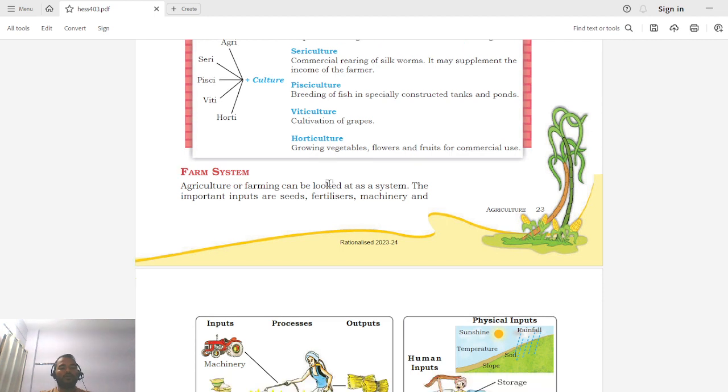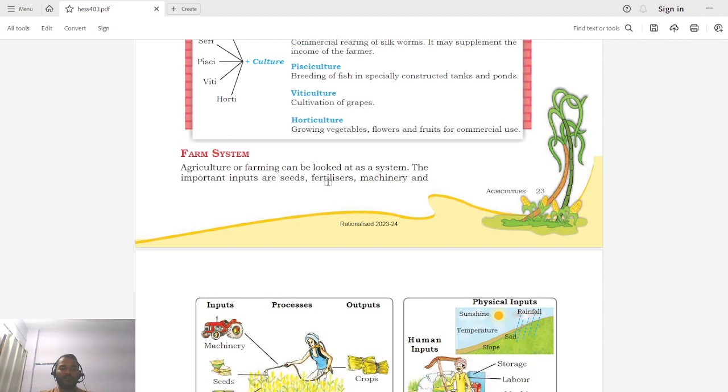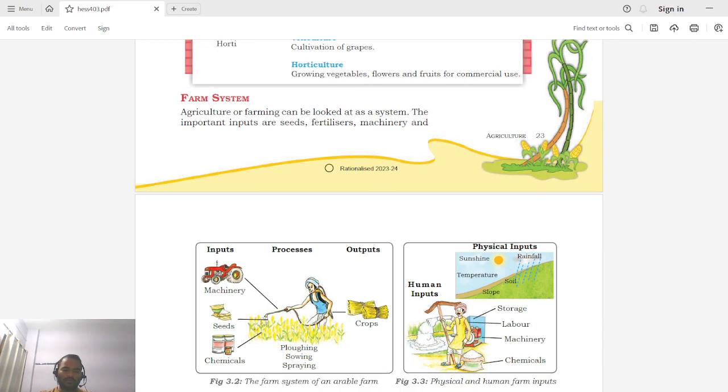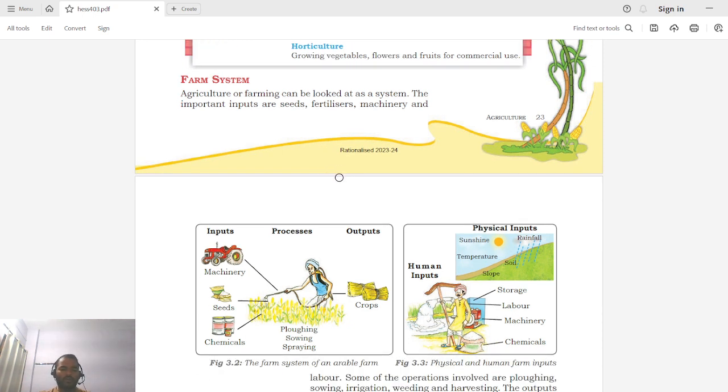Good. Now let us try to understand what a farming system is. Before moving forward, let us discuss what all the activities are that are involved in farming. If you see, the very first activity is preparing land. What does it mean? It means the land is either ploughed, then some fertilizers are mixed in the ploughed land. Sometimes it is left open to the sky to get heated up.